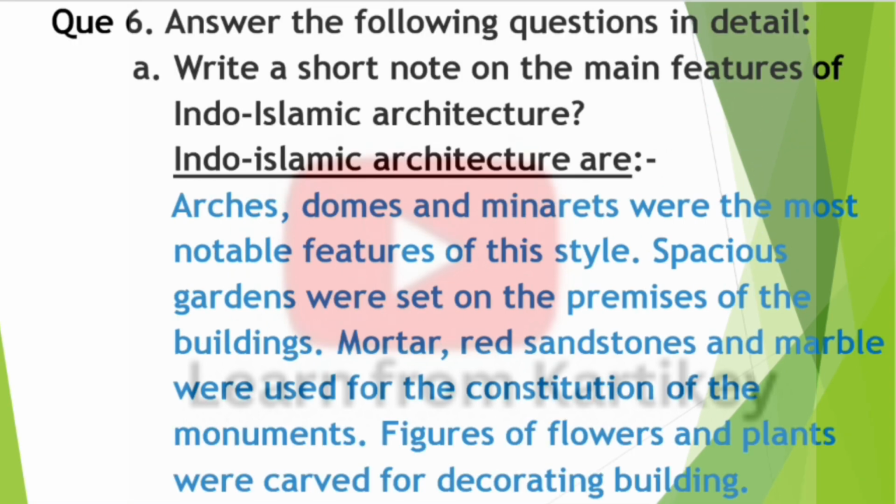So next question, question number 6. Answer the following questions in detail. So this one is a long type question. So question number A. Write a short note on the main features of Indo-Islamic architecture.